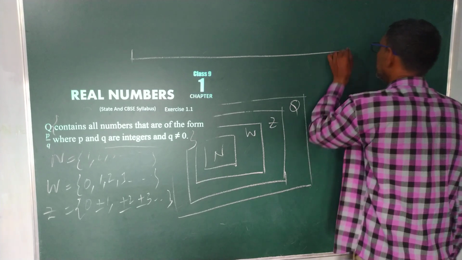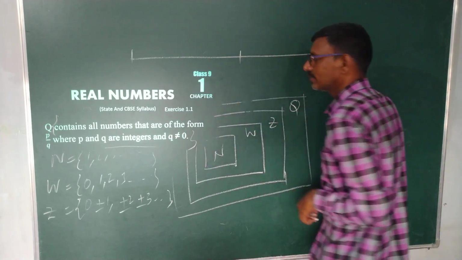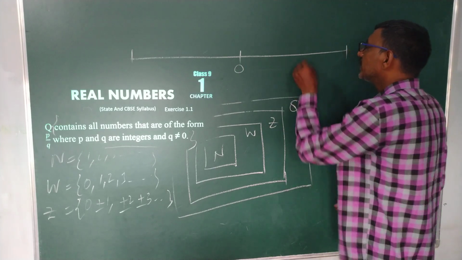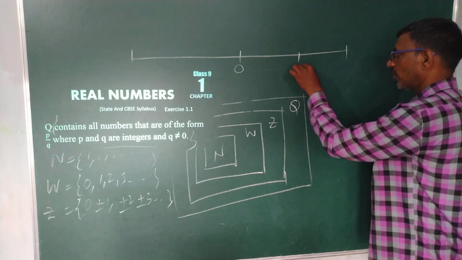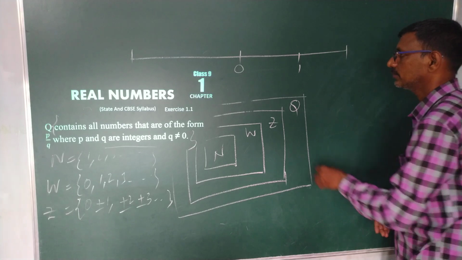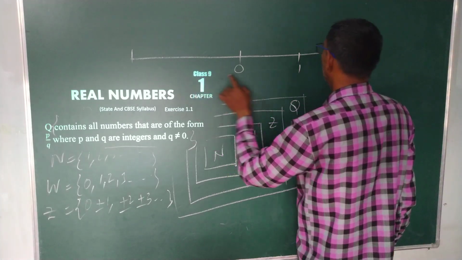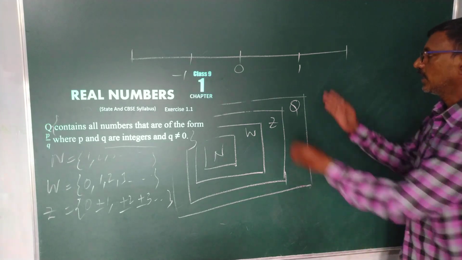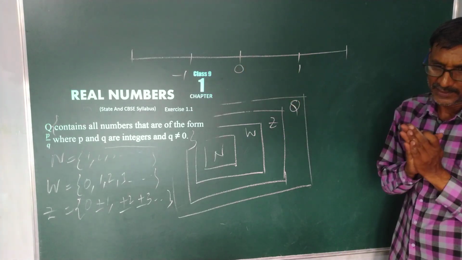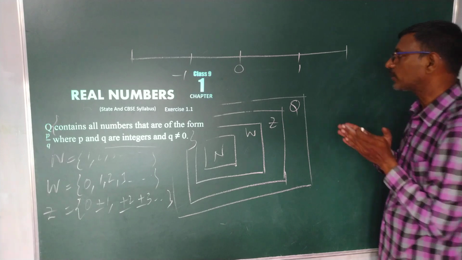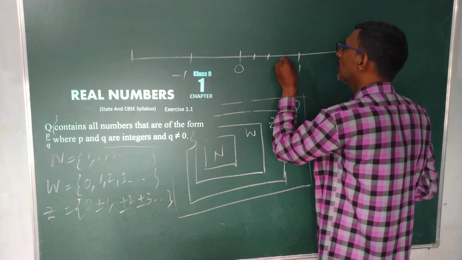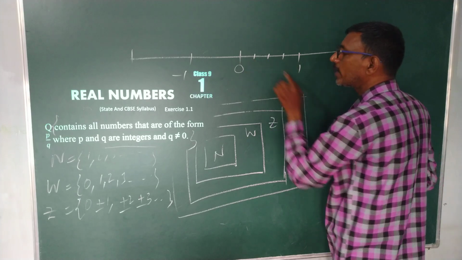Can you explain? See, everybody knows this is my number line. This is 0. Suppose this is 1. Suppose this is my length. I would like to divide it into 4 equal parts. 1, 2, 3. See here, these are my 4 equal parts.